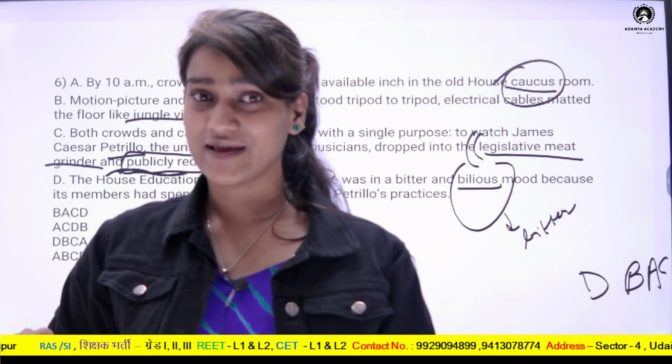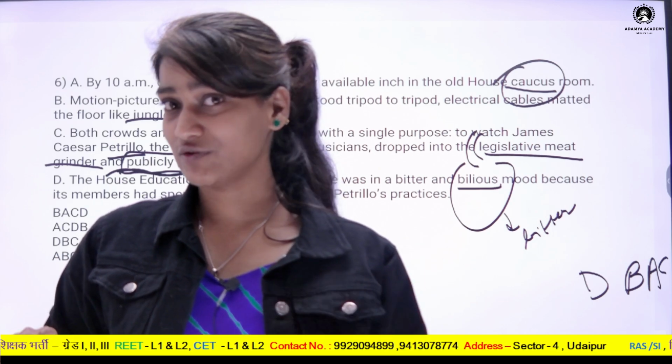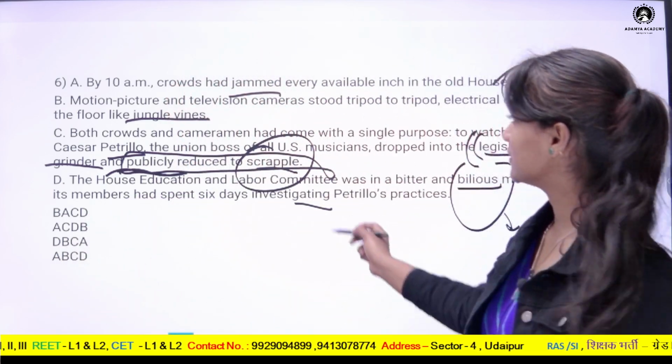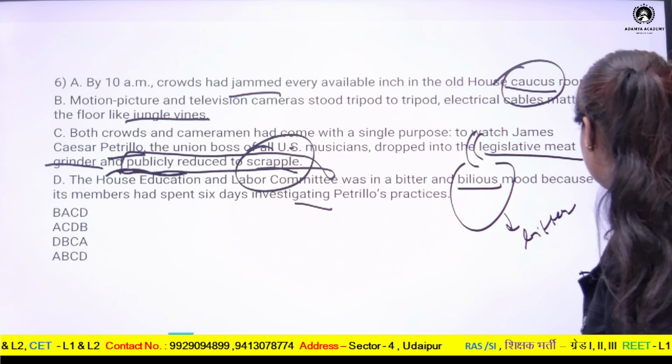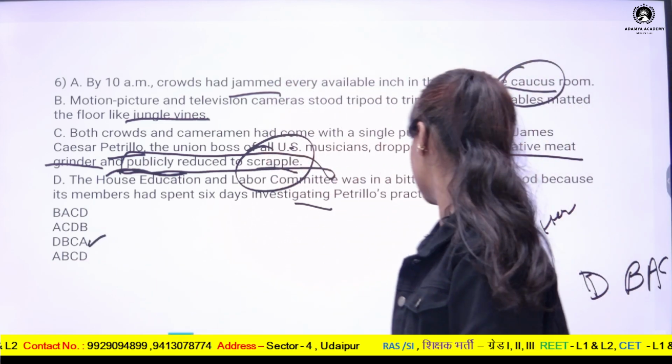जब crowd आया, कैमरामैन आए, उस प्लेस पे वो जो मीटिंग हुई, उसका आउटकम क्या हुआ कि Patrillo की रेपुटेशन डिक्रीज हुई. So this is what is the outcome. So the answer which has this sequence is D, B, A, C. This is the answer.